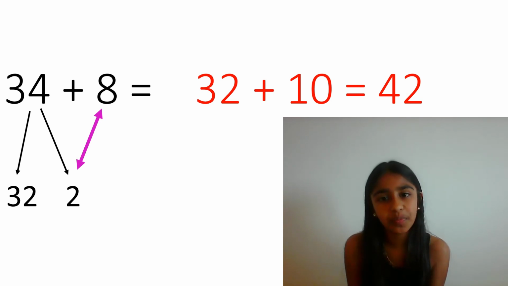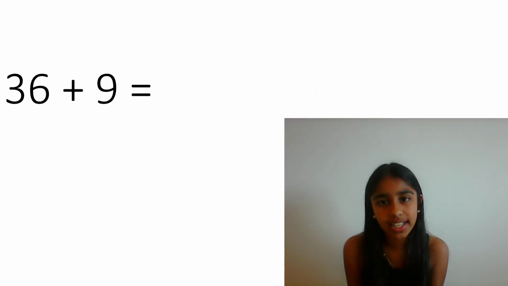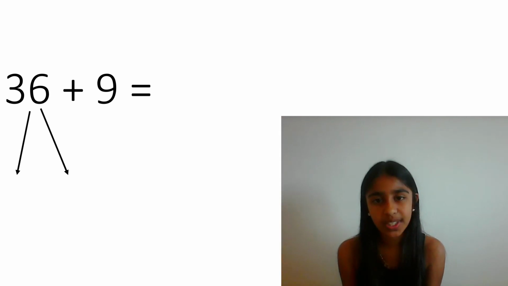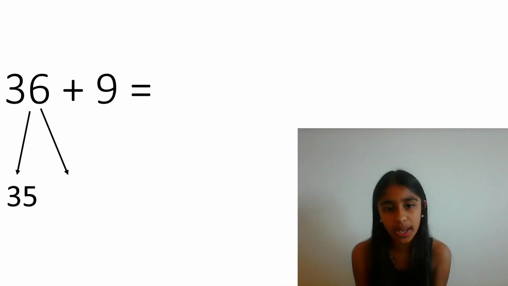Another example is 36 add 9. So first, we go to number 9 and see what we add with 9 to get 10. Use your number bonds. 9 add 1 equals 10. So we go to number 36 and we split it into 35 and 1.